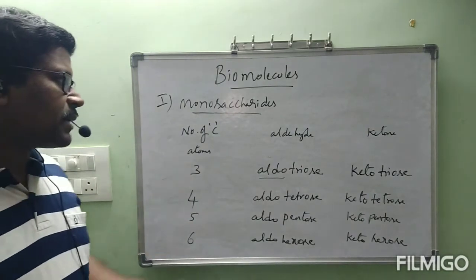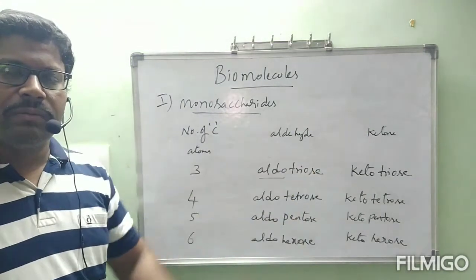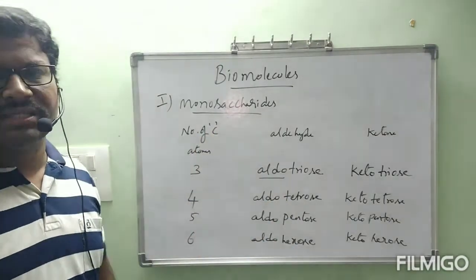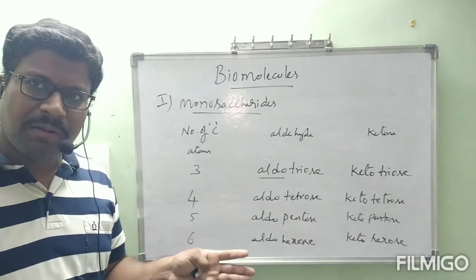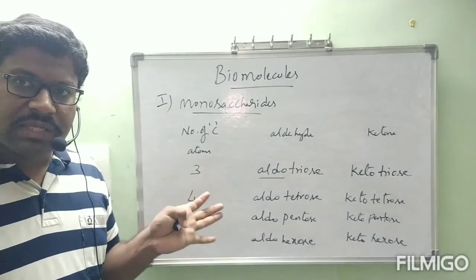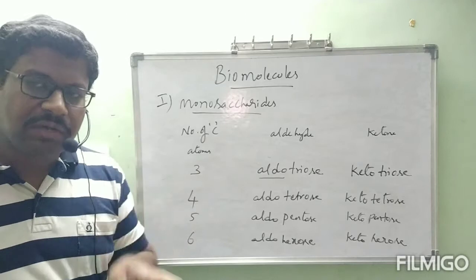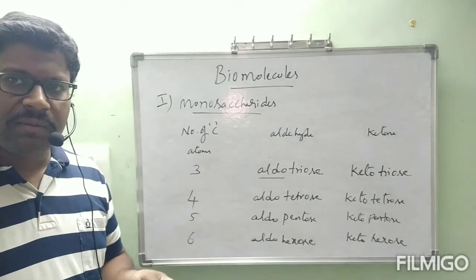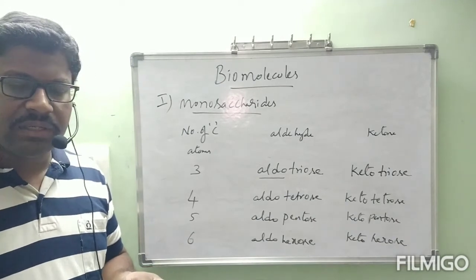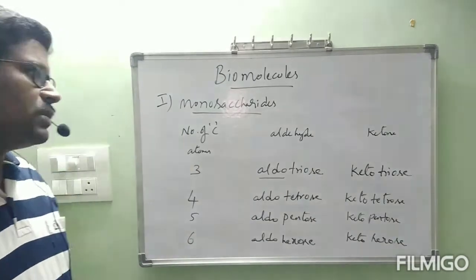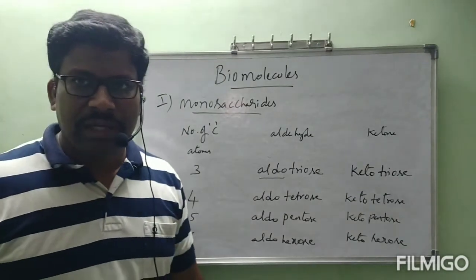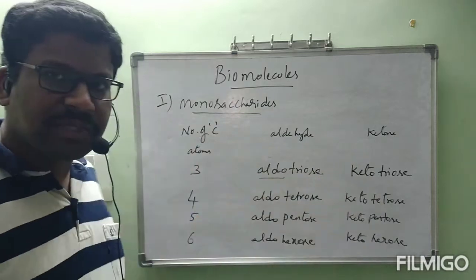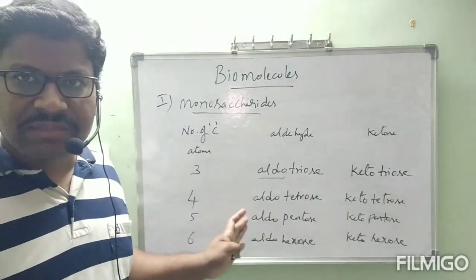So depending on the number of carbon atoms and on whether an aldehyde or ketone group is present, we can name the monosaccharides. This is a simple tabular column only, no problem at all. In monosaccharides, two examples we are going to study: glucose and fructose. Both have molecular formula C6H12O6. We are going to study the specialty of glucose and fructose now. Our heading started with monosaccharides; these are the general classification names.